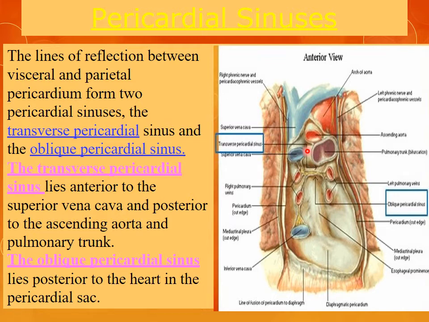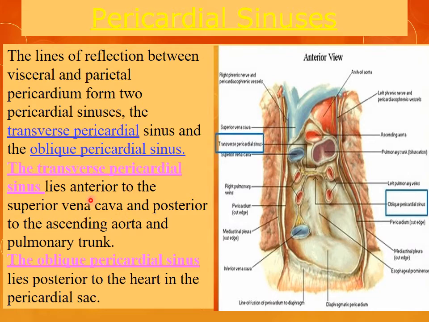As we know, the visceral and the parietal pericardium are the two layers of the serous pericardium. So the reflections or the cavity between these two layers is called the pericardial sinus. Between the superior vena cava and the ascending aorta, we have the transverse pericardial sinus.